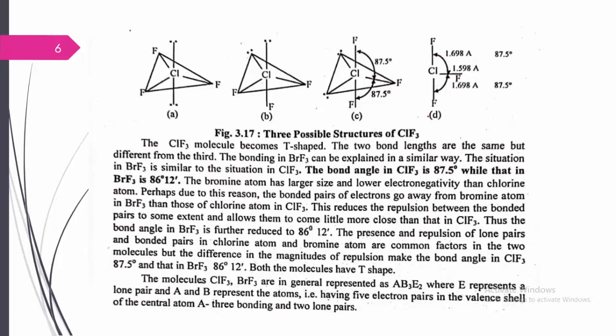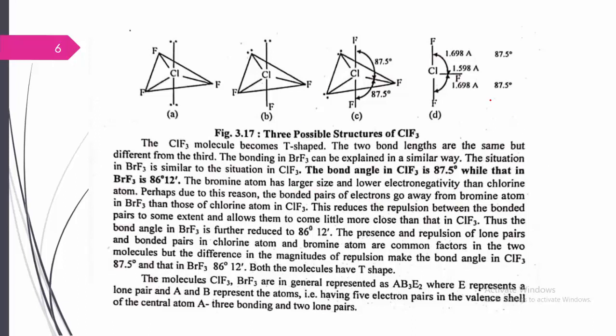Therefore the fluorine atoms, here we can see the bond angle becomes T shape. The bond angle is distorted to 87.5 degrees. The bond angle in ClF3 is always 87.5 degrees, while that of BrF3 is 86.12 degrees, where it decreases because of the bromine atom having a larger size as well as lower electronegativity than the fluorine atom.